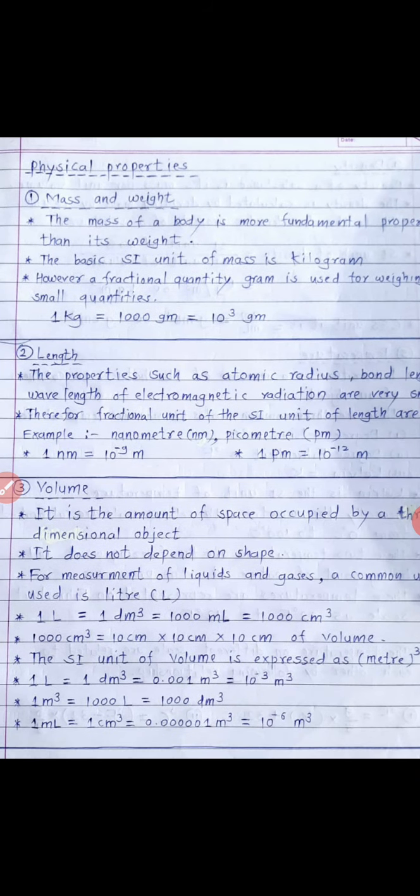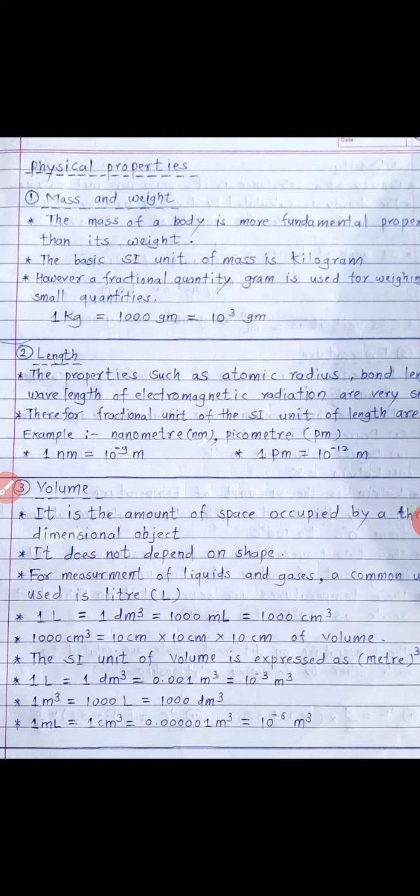Okay, now the SI unit of volume is expressed as meter cube, that is m cube. Okay, what is the SI unit of volume? The SI unit of volume is expressed as meter cube or just m cube. Okay, this conversion is very important: 1 liter is equal to 1 dm cube, and that is equal to 0.001 meter cube. It is also represented as 10 raised to minus 3 meter cube, and 1 meter cube is equal to 1000 liter, that is 1000 decimeter cube.